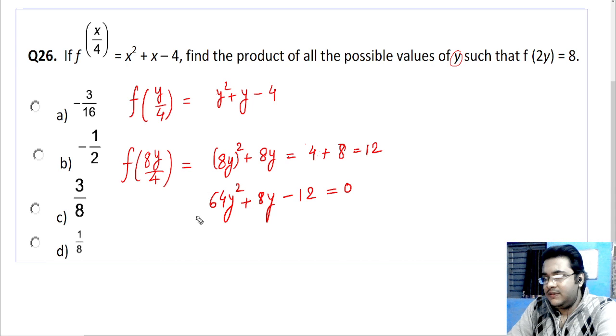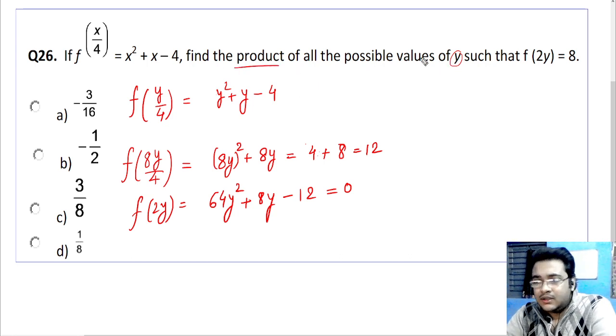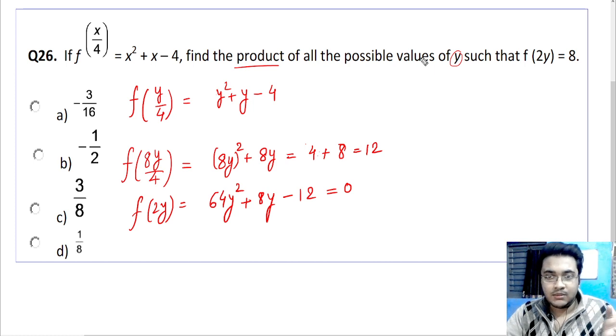Now if you look at this, this is f of 2y. What is the question asking? The question is asking the product of all possible values of y. Now this is a quadratic equation, and the product of roots of a quadratic equation we know. I hope you will appreciate the concepts back. The sum of roots, product of roots. Sum of roots is minus b by a. Product of roots is c by a.